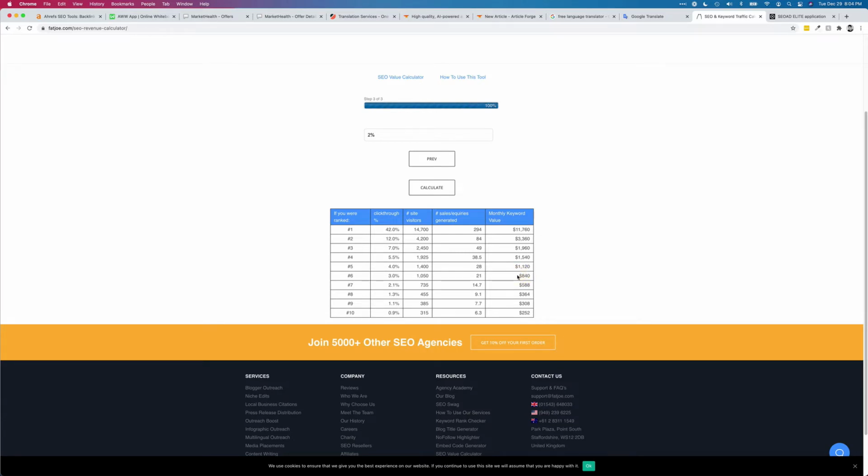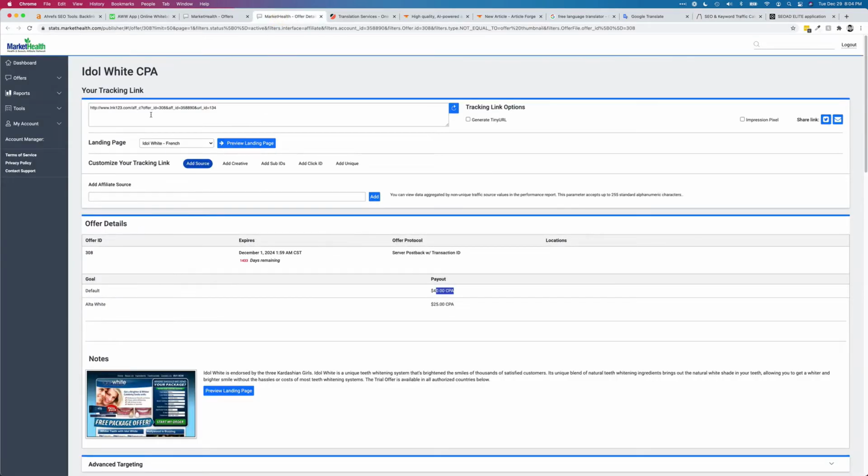So if you can imagine spending this for the first month's expenses, and then you earning this every single month after that, you're basically going to 10x or more your investment, and you're probably going to earn more than that too, because 35 sites is a lot, especially if each of the sites is targeting several thousand keywords. And remember, this is just one offer for one country, and so it's just French. And then we could do the same thing.